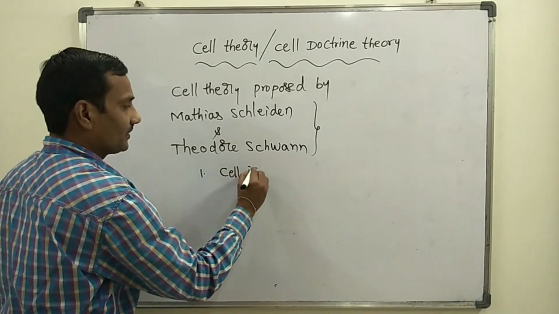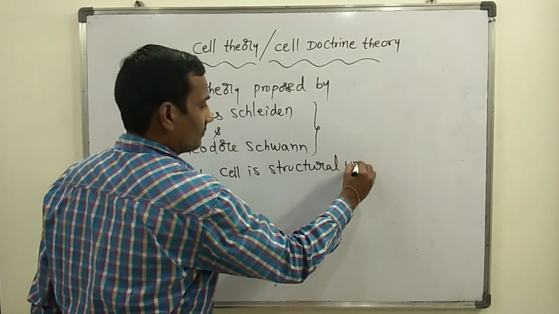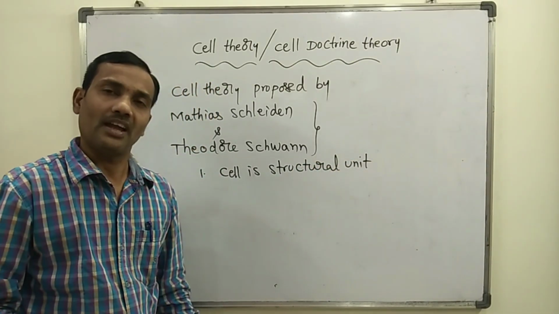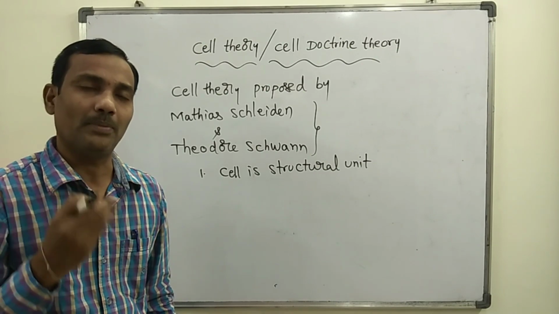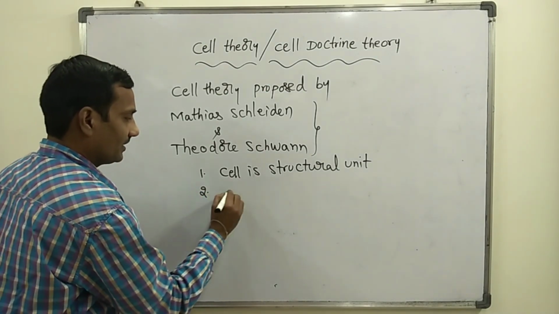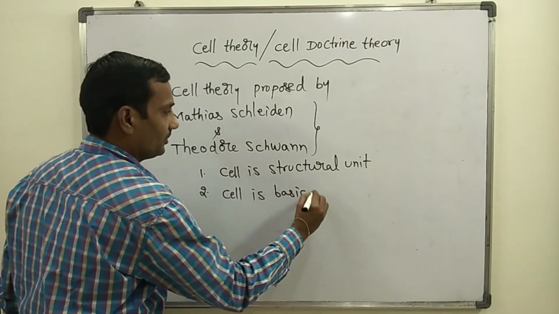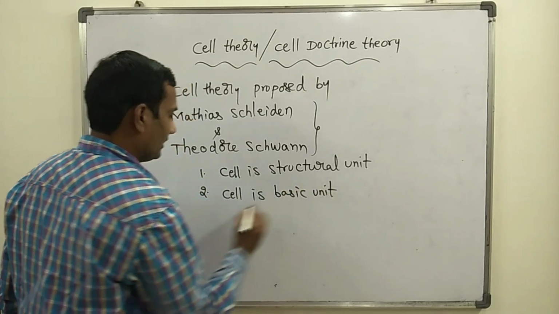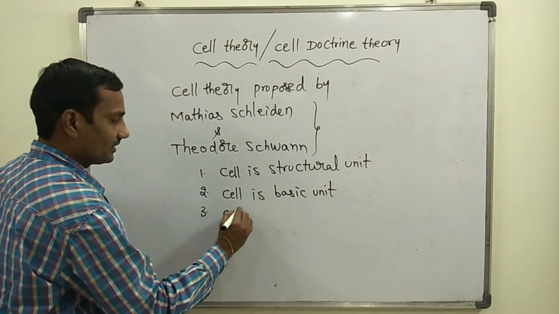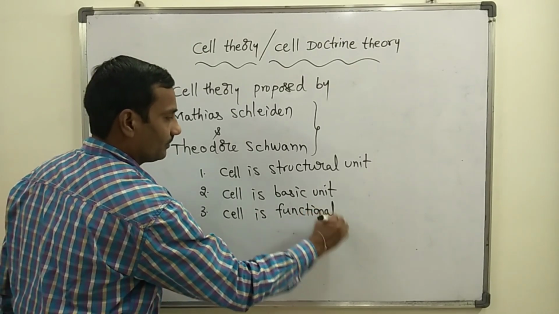Cell is the structural unit. For every organism, every living being, whether plant or animal, the cell is the structural unit. Then the second point, cell is the basic unit of life. And the third point, cell is the functional unit of life.